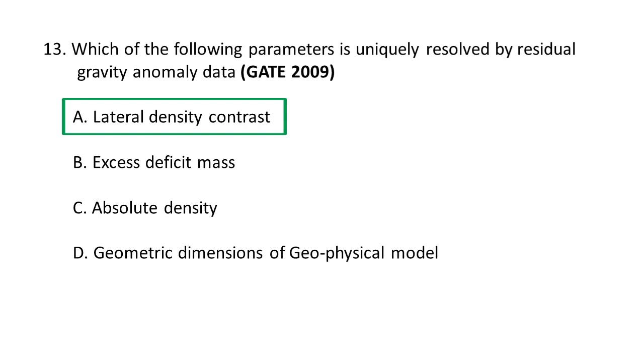The residual gravity component represents the local scale or very small scale variations in the Earth's gravity field that remain after removing the regional component. For example, these variations are caused by the presence of subsurface geological structures like faults, ore bodies, salt domes or other density anomalies. So the parameter uniquely resolved by residual gravity anomaly data is lateral density contrast. A is the correct option.